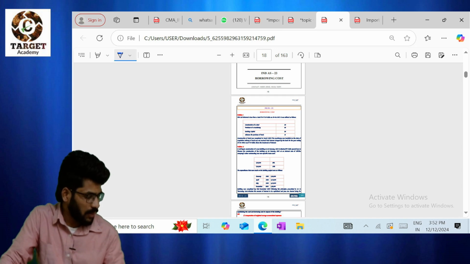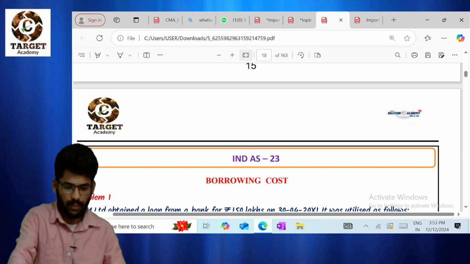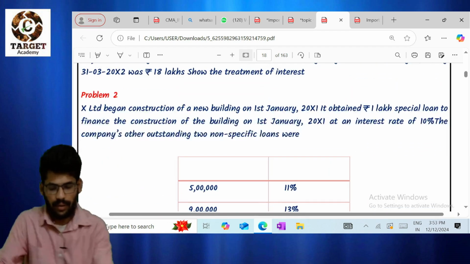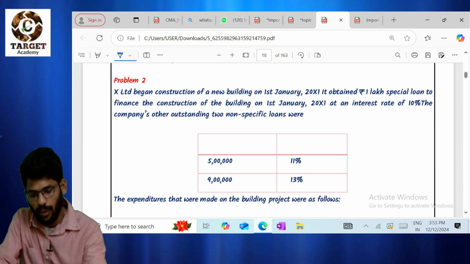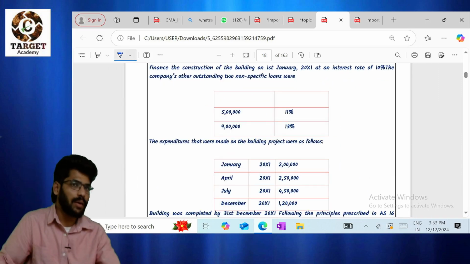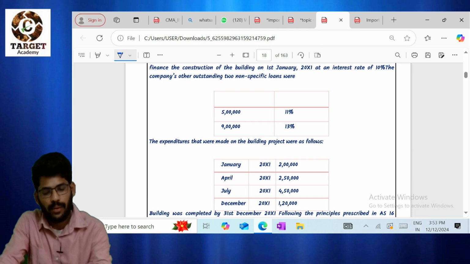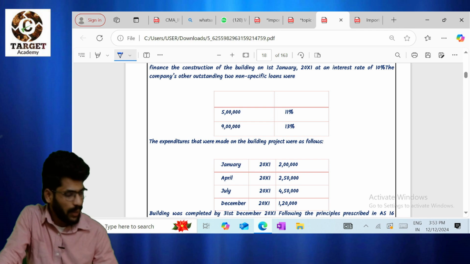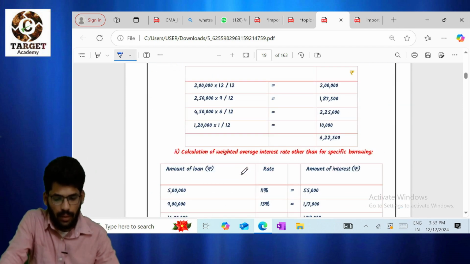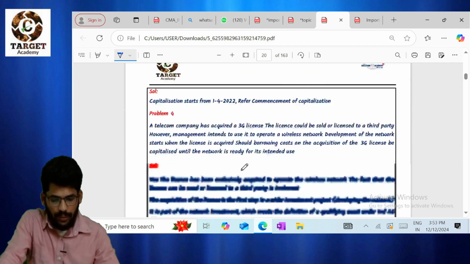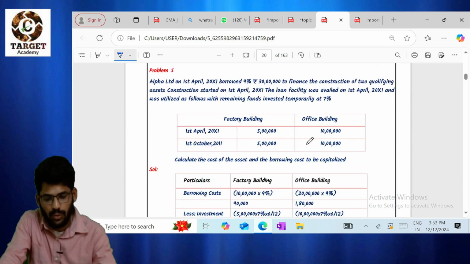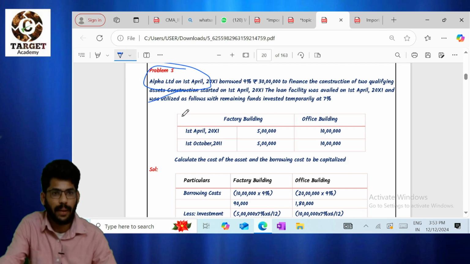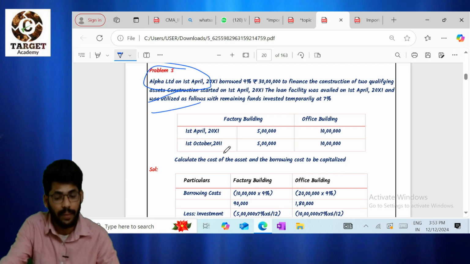I don't want to waste your time. Coming to Ind AS 23, this is the second question. This is very, very important from the examination point of view. They have asked it almost 2 to 3 times, so please go through this question number 2. Next, coming to question number 5, please go through this question. You will find this question also in our marathon.